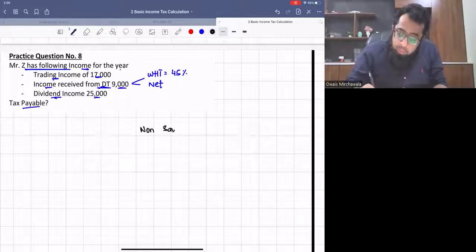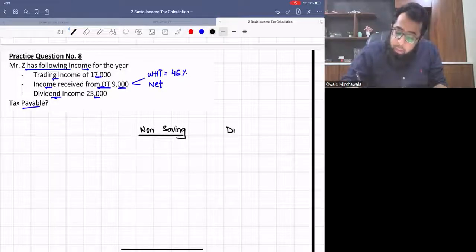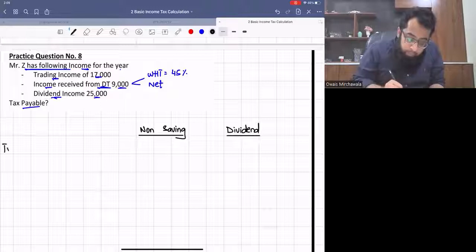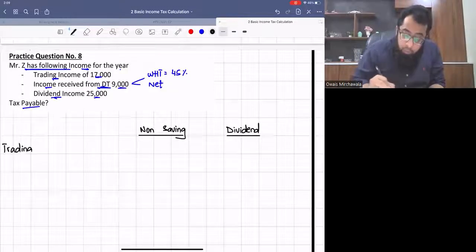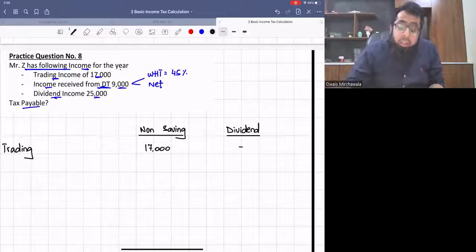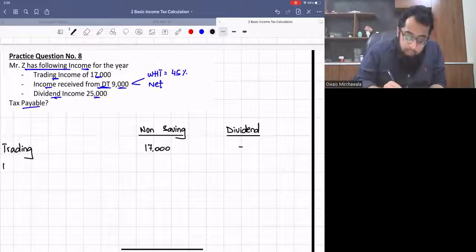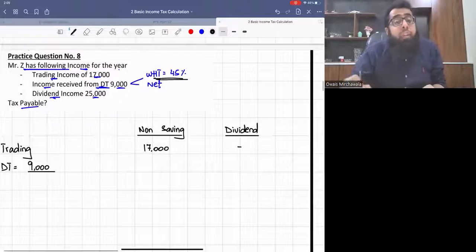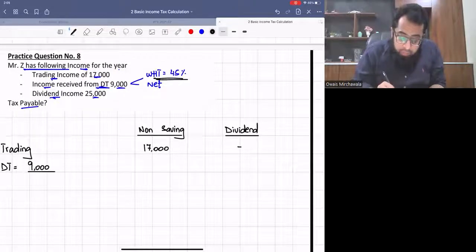So one head of income is non-saving in this question, and the other one is dividend. Okay, listen to me carefully, please. Trading income. What is the amount of trading income? So it is 17,000. It goes in head of non-saving. Then we have income received from discretionary trust. Since the withholding tax is 45%, what we have received is 55%.